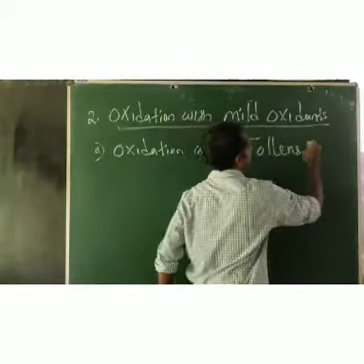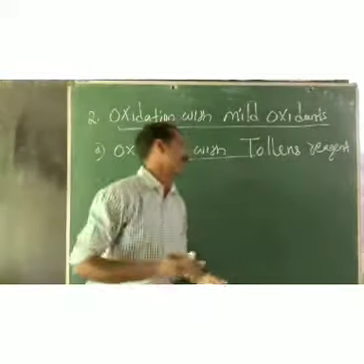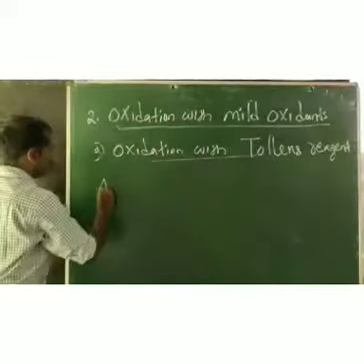This is a mild oxidizing agent. Tollens reagent is an ammoniacal solution of silver nitrate.